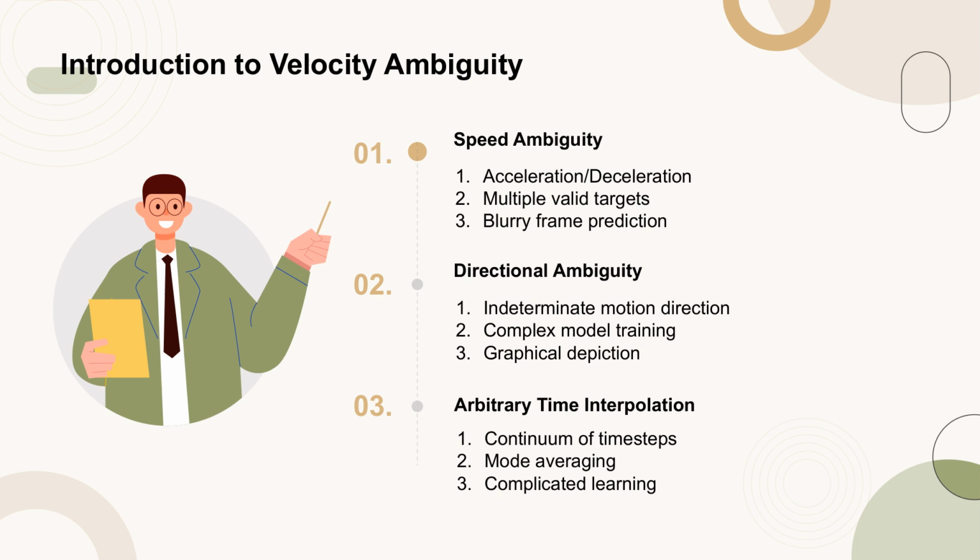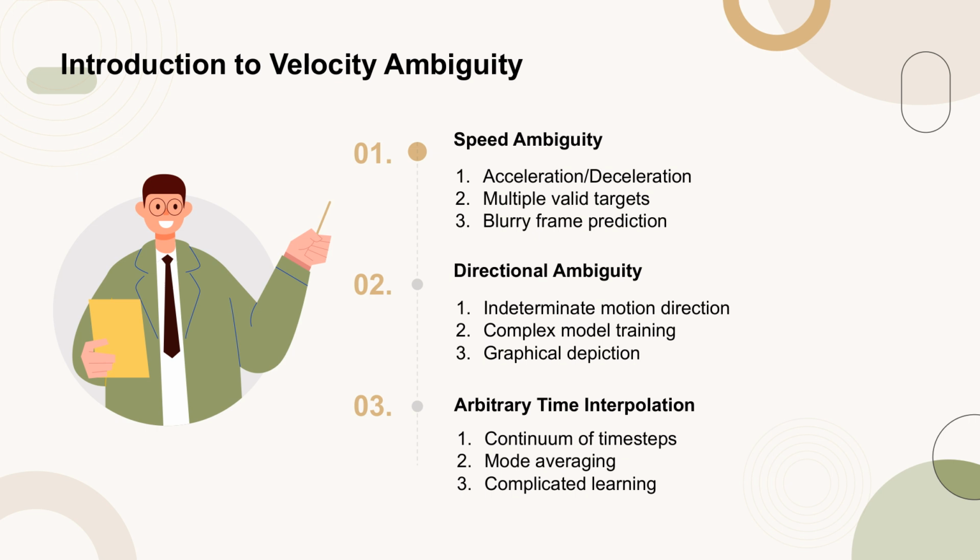Speed ambiguity arises because the exact speed of an object, such as a baseball, is unknown. This uncertainty can lead to multiple possible positions for the object at a given time, complicating model training. Directional ambiguity further complicates matters by introducing uncertainty about the direction of motion.